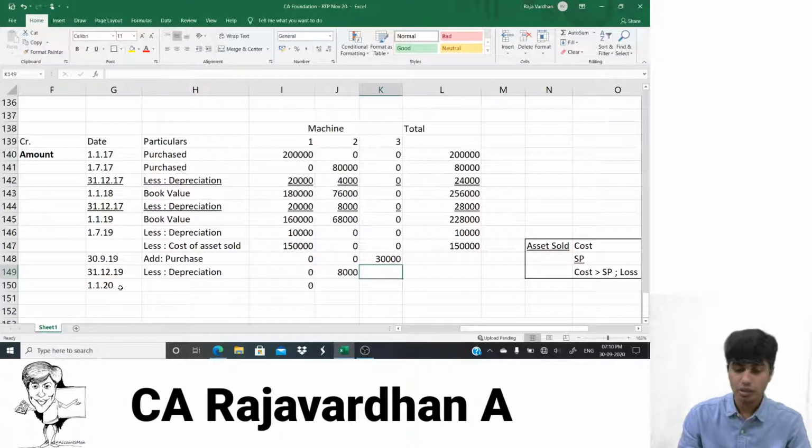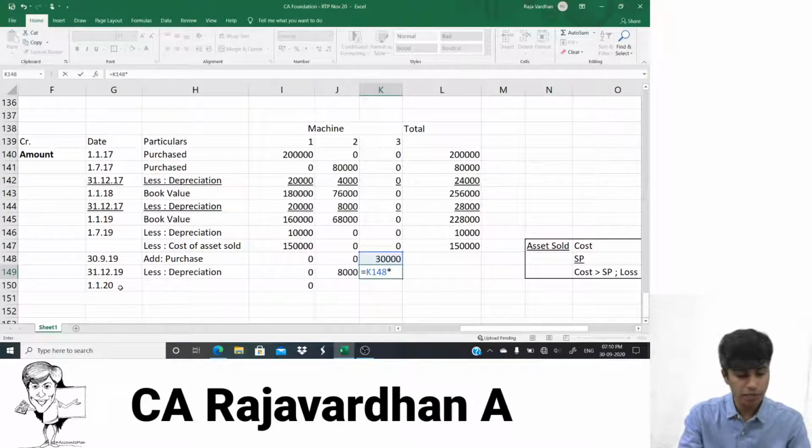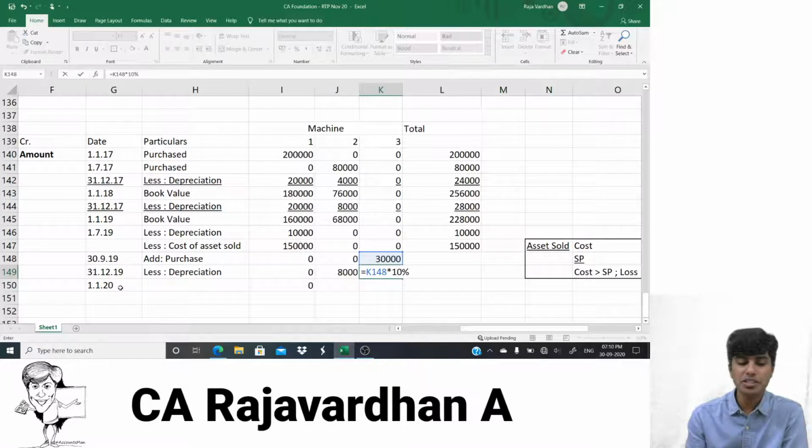Now 30,000 worth asset. How much will be depreciation? 30,000 multiplied by 10%. Shall I tap enter? Shall I charge 10% for the entire year? No. The 10% is for the entire year.